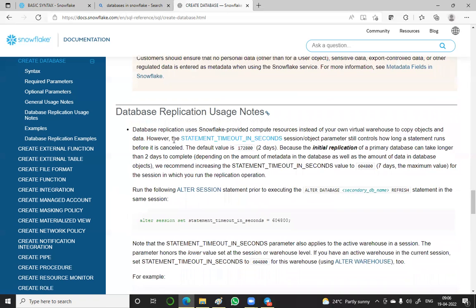Database replication usage notes. Replication also, one thing I think transient is over. Secondary replication, like replication, uses Snowflake provided compute resources instead of your own virtual warehouse to copy objects and data.